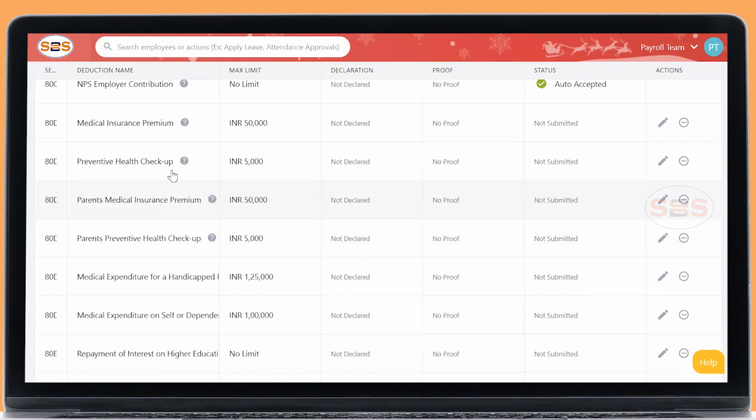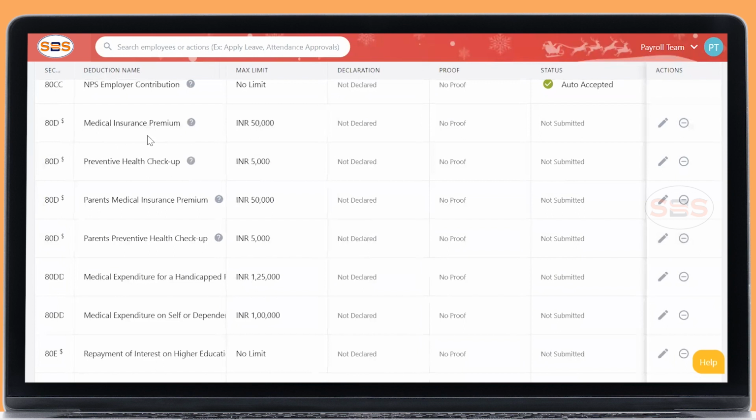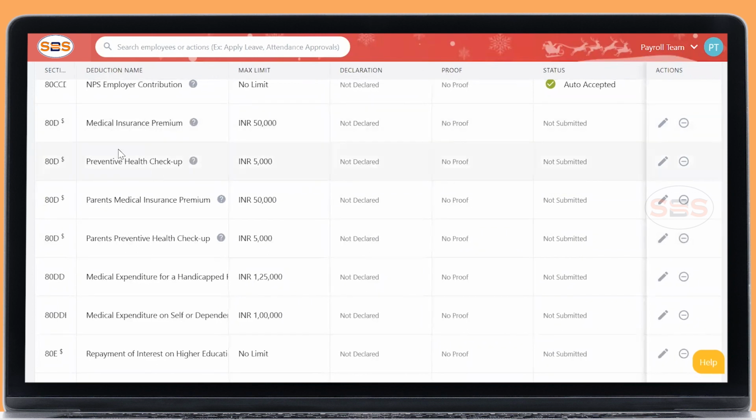In this section, I would like to clarify this is 80D. This 80D preventive health checkup is inclusive of the medical insurance premium. That is, 50,000 is inclusive of this 5,000. For example, your medical insurance premium is 30,000 and you have additionally made 5,000 as a preventive health checkup. You can declare it and claim. If your premium is 60,000 and you have additionally made 5,000 as preventive health checkup, this will not be allowed because the maximum limit is 50,000. This is also inclusive in this 50,000.